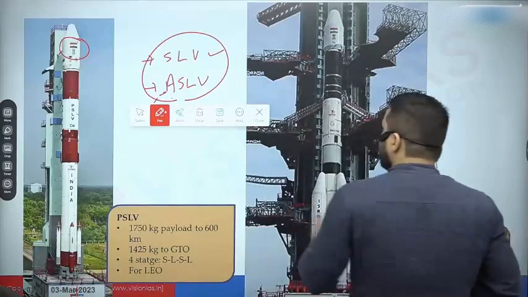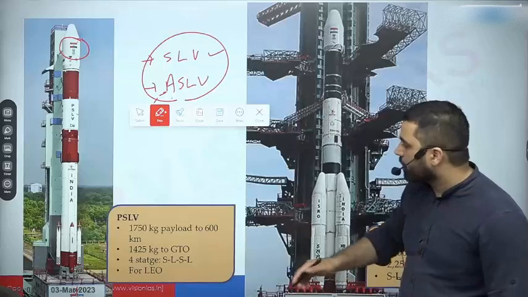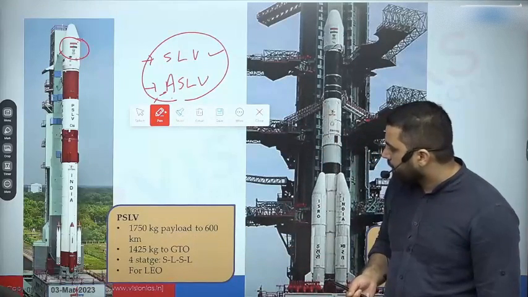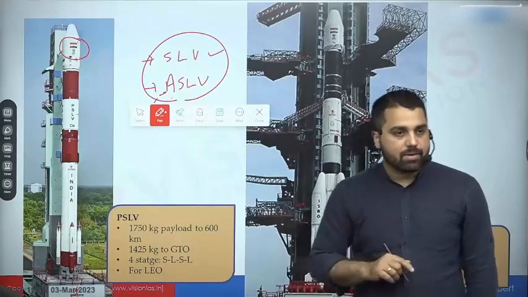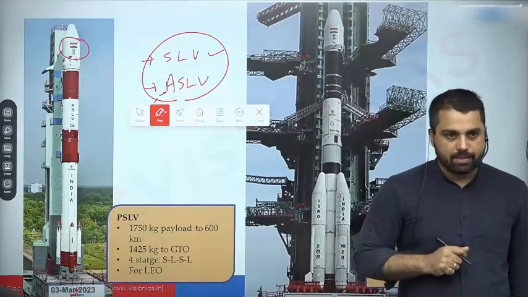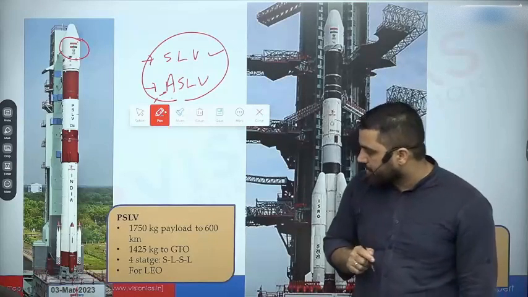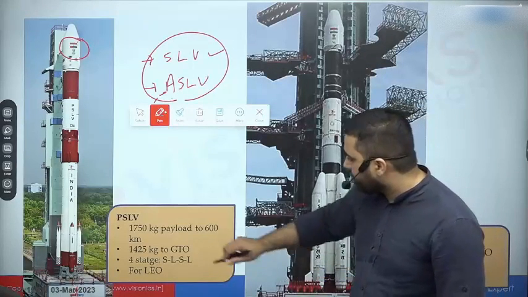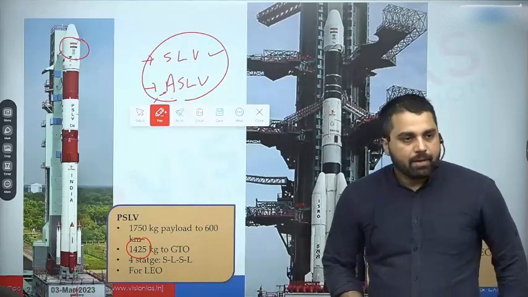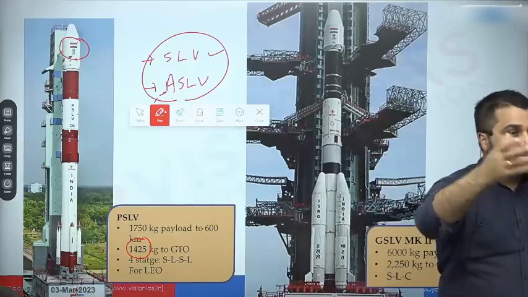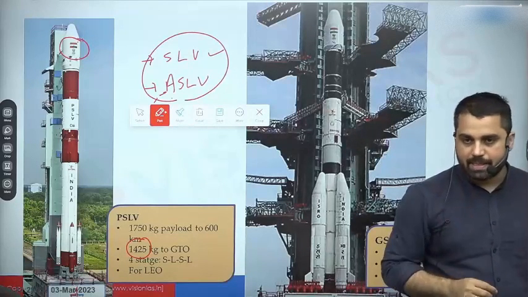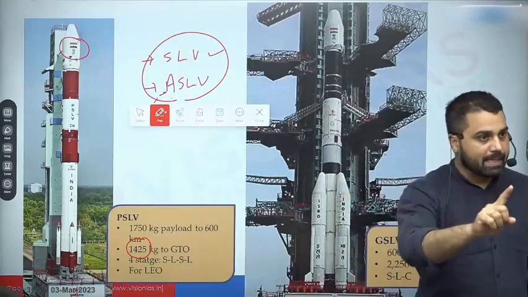So PSLV can carry a payload of about 1750 kg into 600 kilometer orbit, but however that does not mean that it cannot be used for geosynchronous orbits. So there is an orbit called geosynchronous transfer orbit, and in this transfer orbit it can carry a payload of about 1400 kg. So your question was that do we need to remember that MOM was launched by PSLV? So not for MOM, but for PSLV you should know.